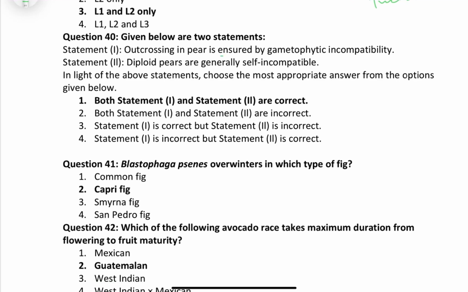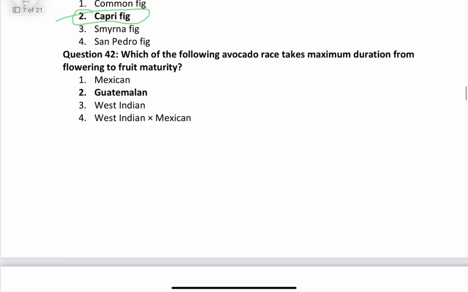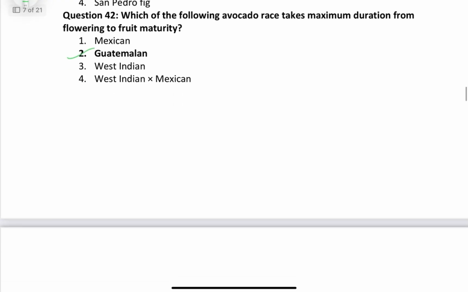Outcrossing in pear is ensured by gametophytic incompatibility. Diploid pear are generally self-incompatible. So friends, it's self-explaining that when there is incompatibility in the pear, that's what outcrossing prevails, right? So both statements are correct. Question number 41. Blastophaga is found in Caprific. Which of the following avocado races take maximum duration for the flowering and fruiting? That is Guatemalan.